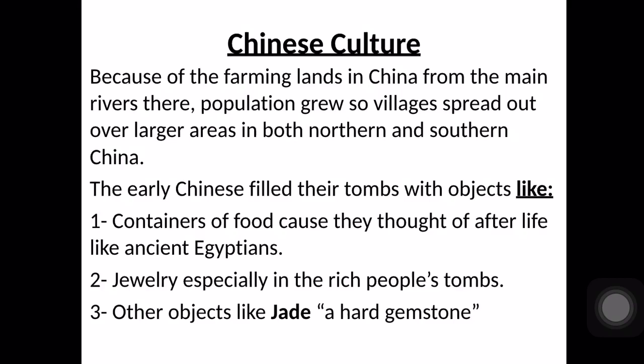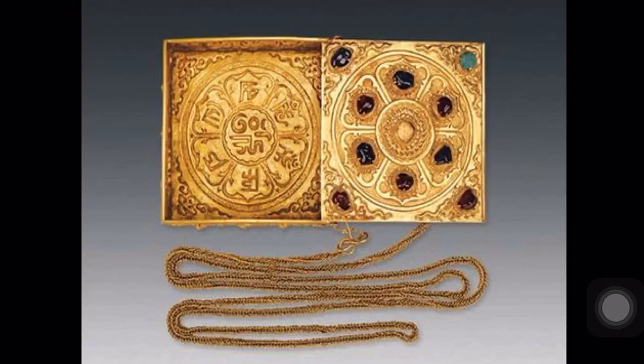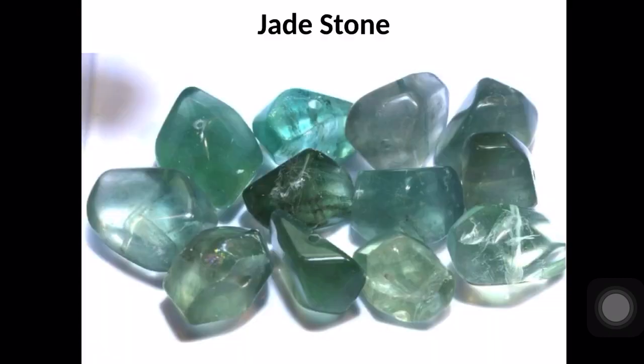Chinese priests. Of course, we know priests. Who are they? Priests are the religious people who were making religious ceremonies. Priests carved questions about the future on bones or shells, which were then heated, causing them to crack. Priests believed that they could read these cracks to predict the future. The bones were called oracle bones because an oracle is a prediction. In this part, we have to understand that the priests were carving questions about what will happen in the future on the bones or shells.